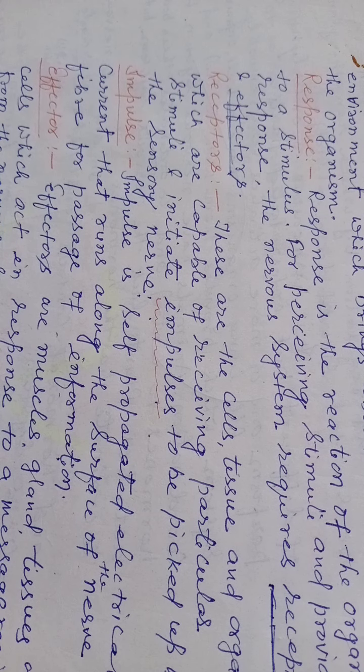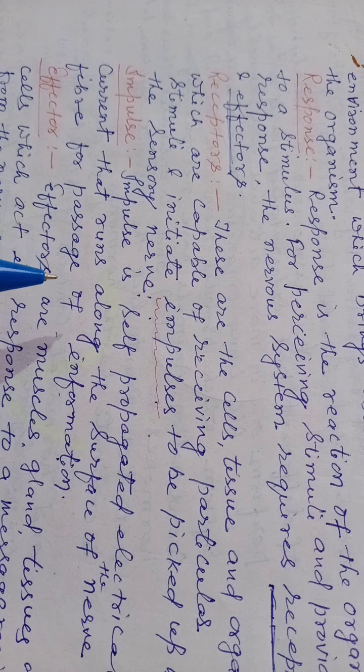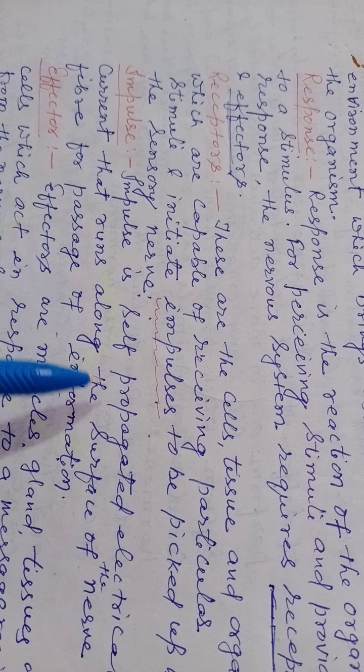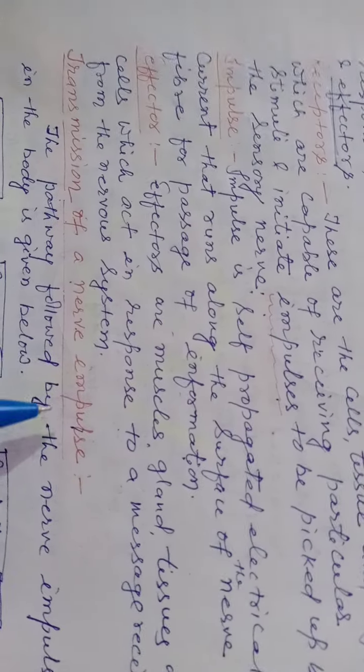So whenever the stimulus is received by the receptors, it is conveyed to the brain, spinal cord, through spinal cord to the brain for the response, in the form of electrical impulse along a nerve fiber. नर्व फाइबर के द्वारा, सेंसरी नर्व के द्वारा या मोटर नर्व के द्वारा इस चीज़ को, इम्पल्स को कन्वे किया जाता है, स्टिमुलस को.